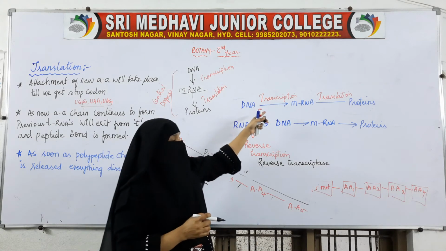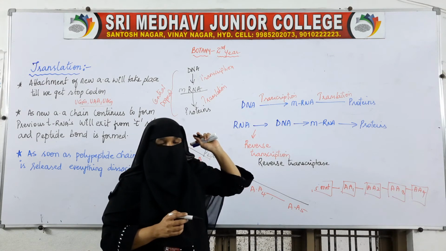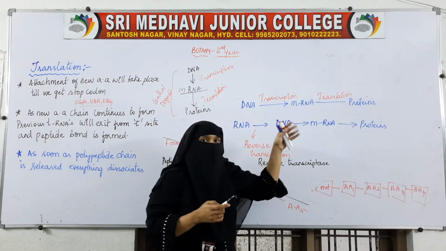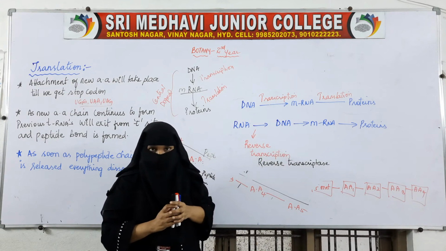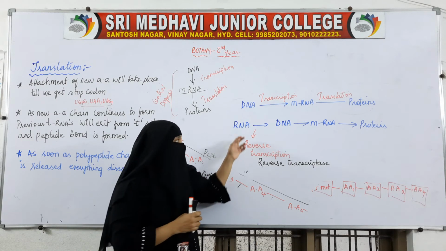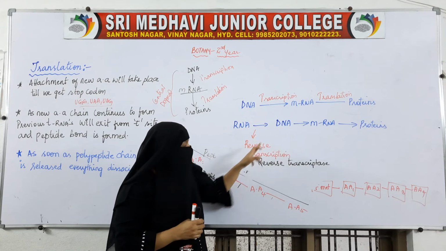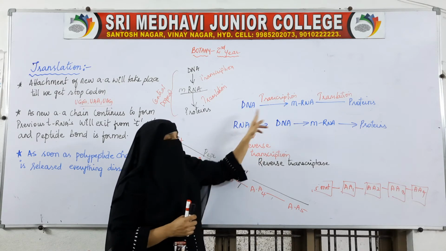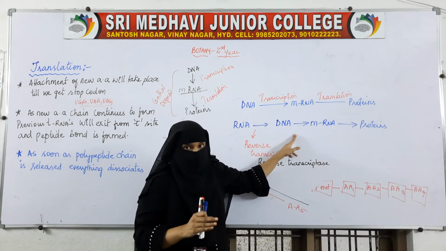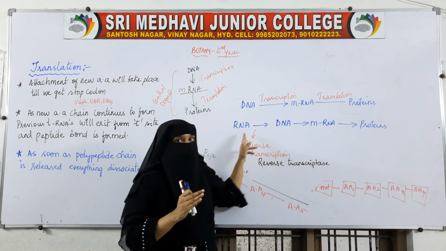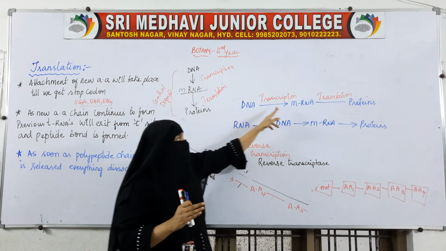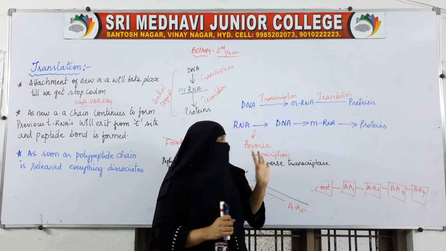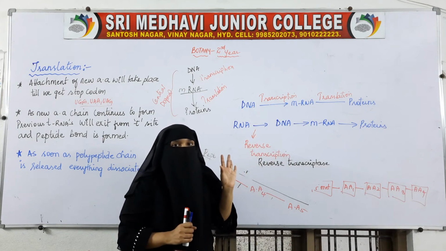In replication and transcription, DNA polymerase and RNA polymerase were the enzymes helping in those processes. Here, the process is reverse transcription. So what is happening? RNA is changing into DNA first. One extra step is there here. Earlier, DNA changed to mRNA, and mRNA to proteins. Two steps were there. Here, one extra step is there, the third step.